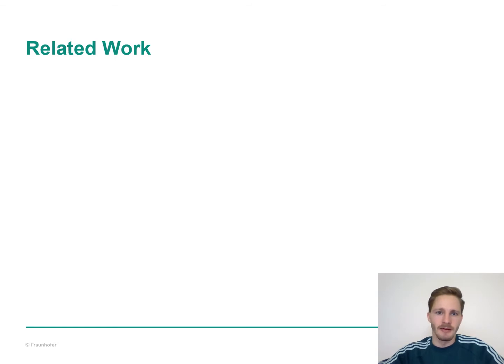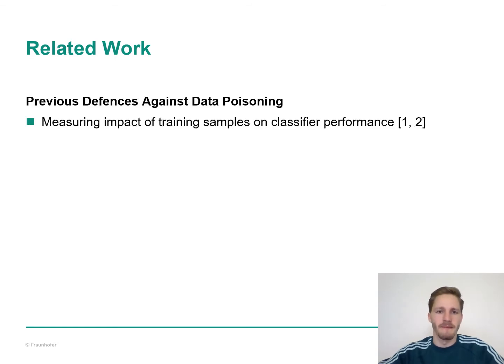To mitigate the threat of denial-of-service poisoning attacks against spam filters, there has been an approach to measure the impact of each training sample on the classifier's performance. This defense can effectively determine samples that decrease the accuracy and should be discarded. However, it is computationally expensive. A similar but more efficient approach was based on influence functions.